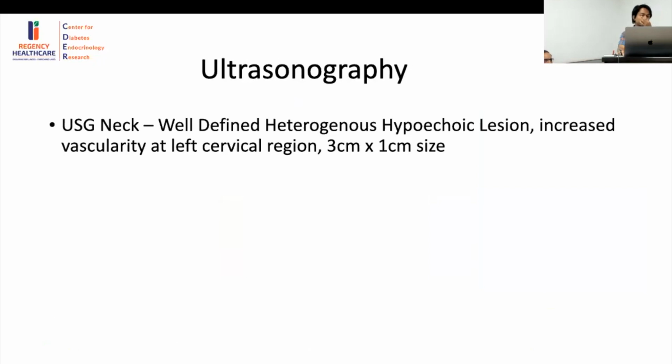Now, the ultrasonography of the patient revealed a well-defined heterogeneous hypoechoic lesion, with increased vascularity at the left cervical region, 3 centimeter into 1 centimeter size. So this is the difference from my previous case. This is the heterogeneous swelling.